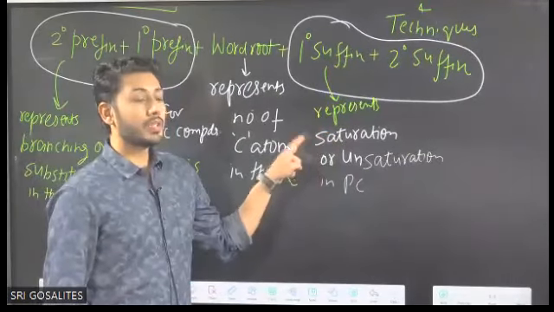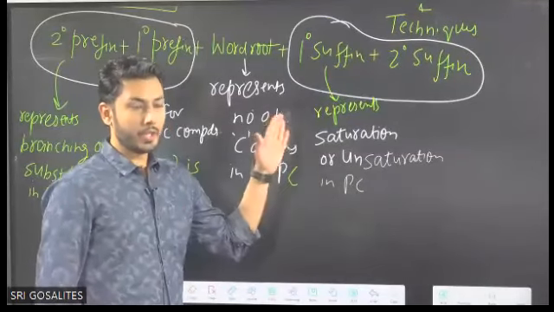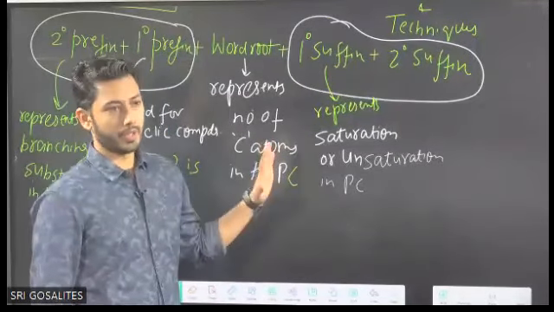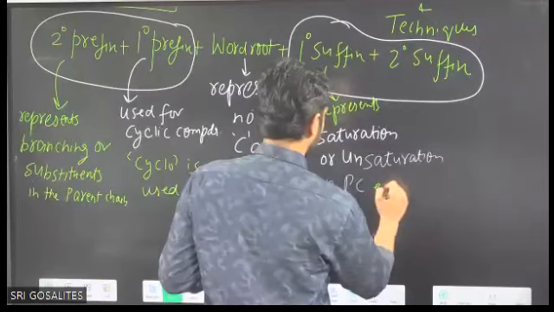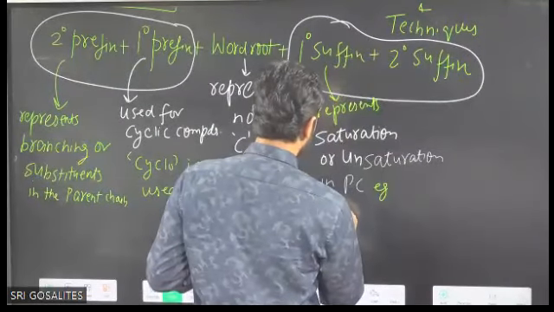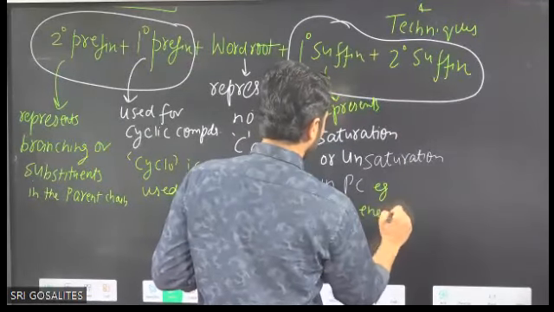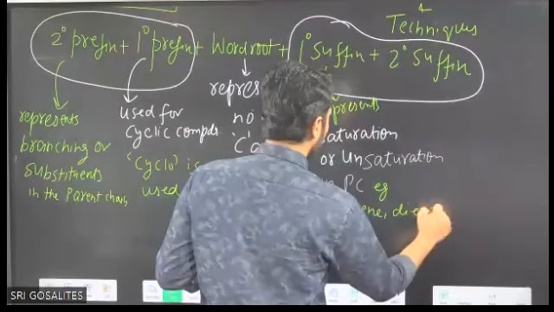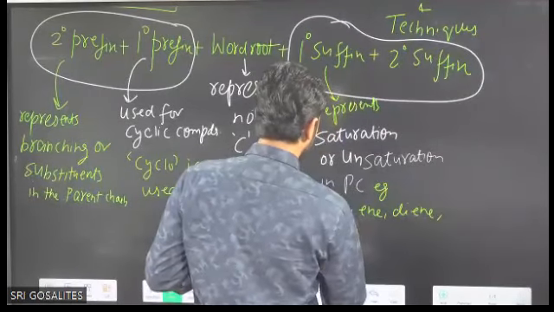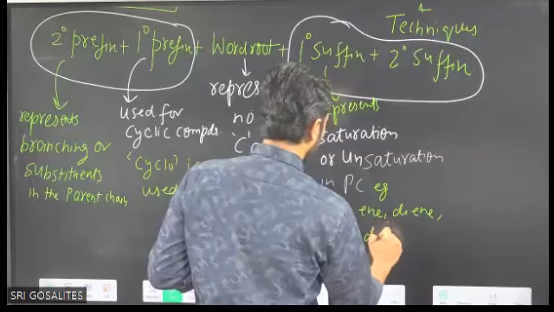It represents whether the parent chain is saturated or unsaturated. Examples: ane, ene, diene, triene, ine, etc.